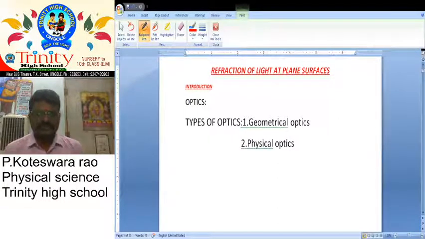What do you know about optics, and what do you know about this basic information? First of all, what is light? Light is a form of energy which is always produced from self-luminous bodies like a burning candle or an electric bulb, and from there the rays fall on our retina. It will create the sensation of vision.